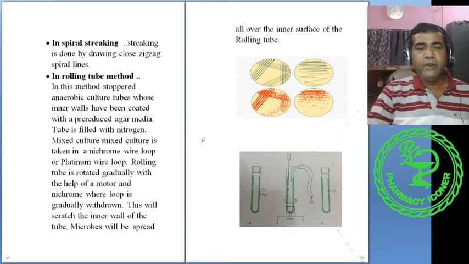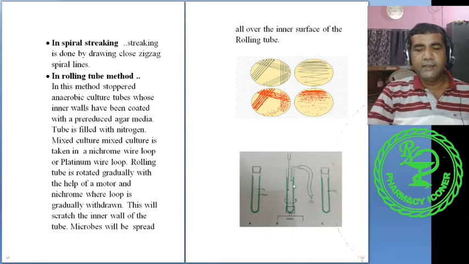Rolling tube method. Stringent anaerobic bacteria cannot tolerate the presence of any oxygen. In presence of oxygen, they die very quickly. So that is why they must be inoculated or isolated in an oxygen free environment. So this type of instrument is used. This is a tube with a closure. Inner surface is coated with culture media, like this. This is filled with gaseous nitrogen or carbon dioxide.